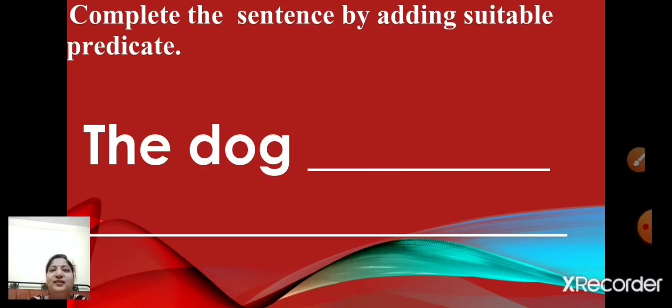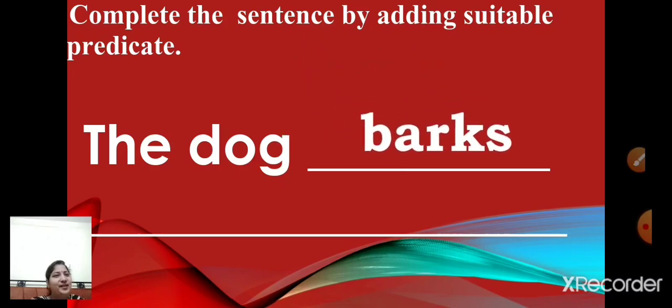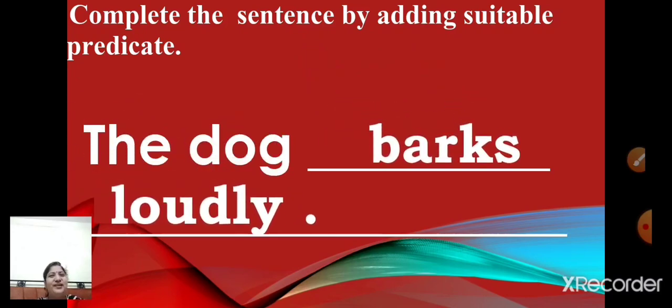Next. Now here the subject is the dog. The dog is the subject. Now children, add suitable predicate to the subject. You can write the dog barks loudly. The dog guards the house. Okay. Let us add the dog barks loudly. So, the dog is the subject, barks loudly is the predicate.